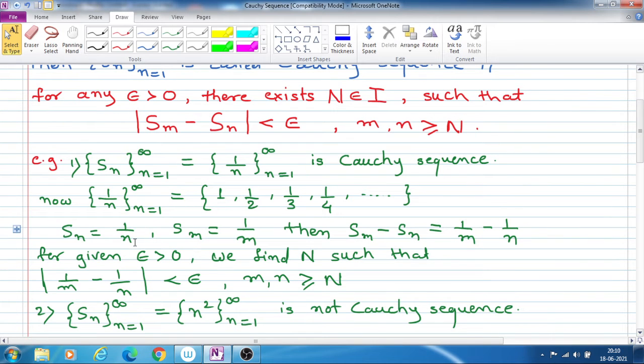So for example, if sequence Sn is equal to the sequence 1 upon n, n is equal to 1 to infinity.